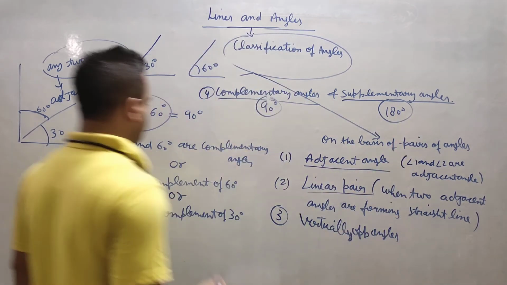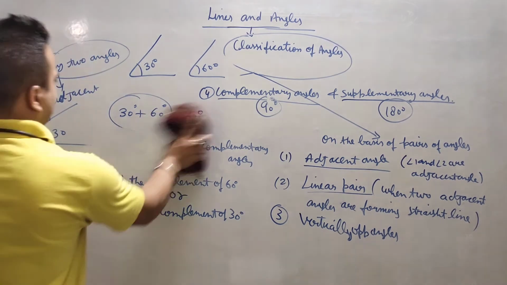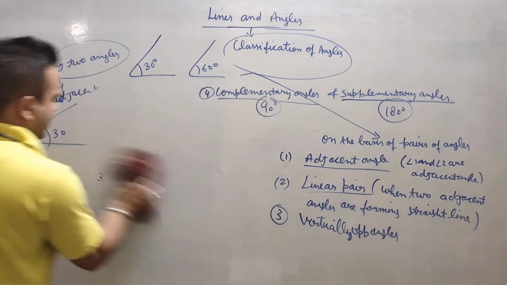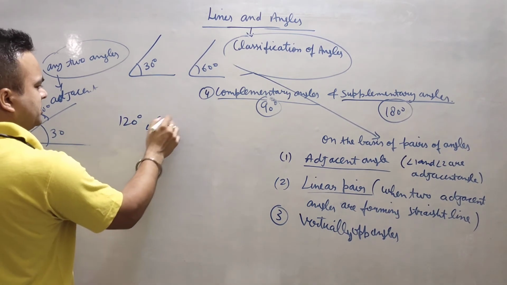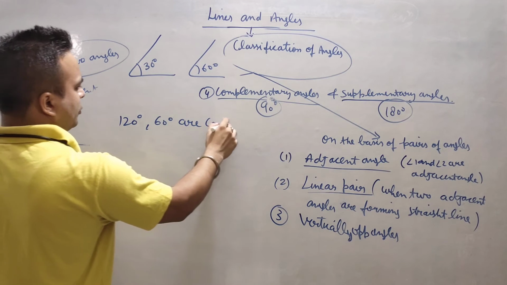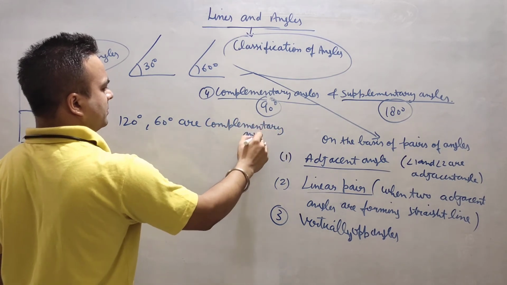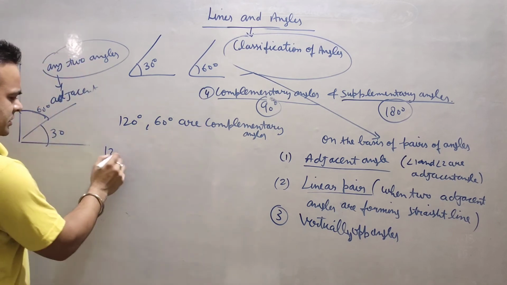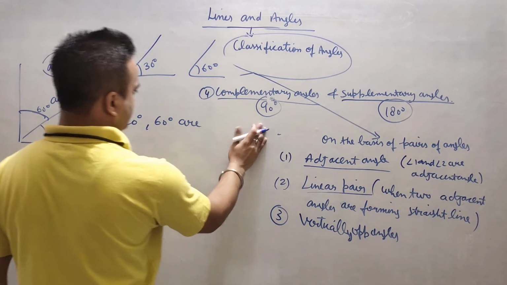Like for example, I am taking one more. Suppose I am saying 120 degree and 60 degree are supplementary angles, right?